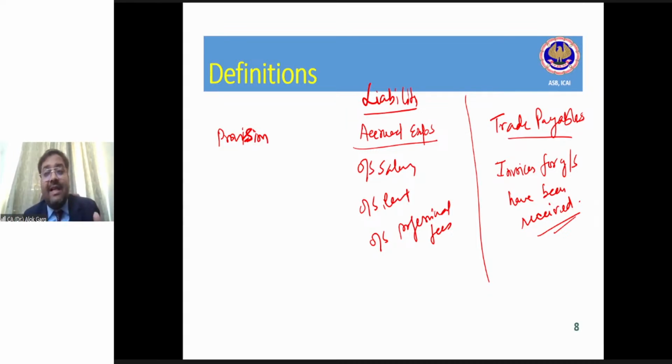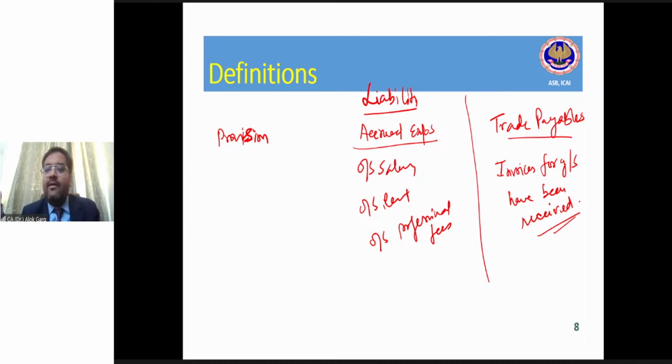So a provision is a liability of uncertain timing or amount, but accrued expenses and trade payables are liabilities where the timing or amount is certain, right? Clear? So don't relate the timing or amount with settlement.